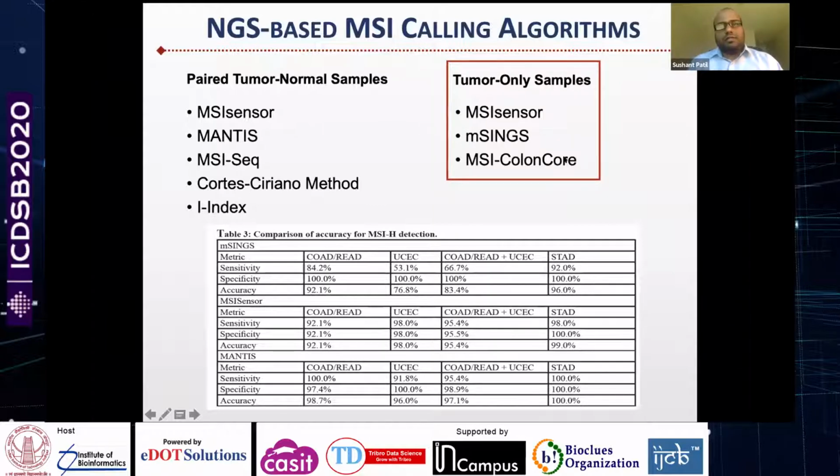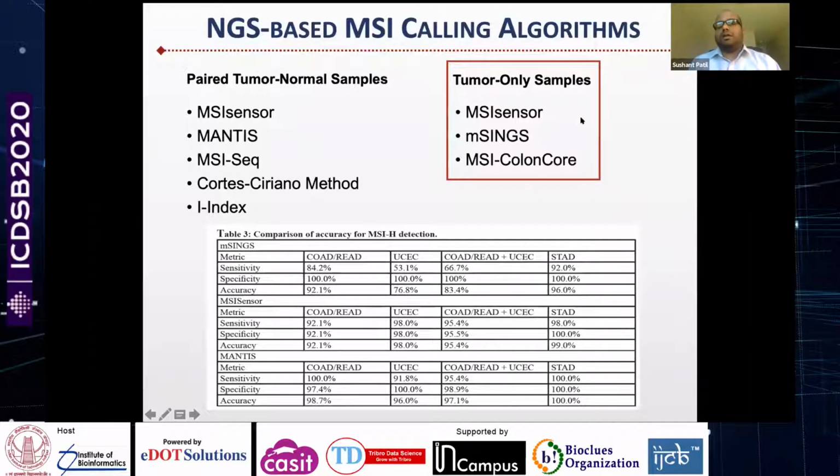So these are the things which prompted us to develop our own tumor-only MSI calling algorithm, because our lab at that time at the University of Chicago used to have tumor-only cancer sequencing panels, and many academic labs only use tumor-only sequencing rather than matched tumor normal samples, just because of cost effectiveness.